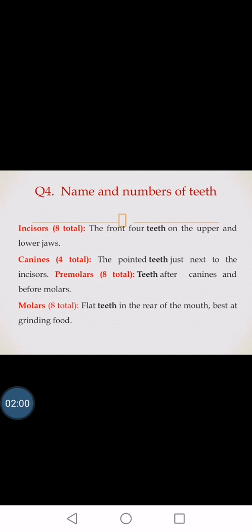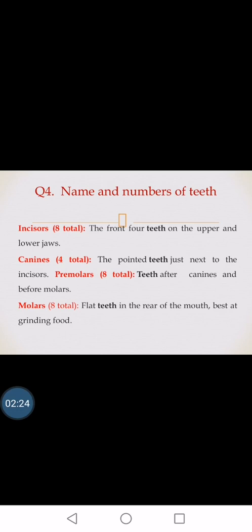There are different names and numbers of teeth. The front teeth, when we open our mouth, in the lower and upper jaw, the front four teeth are called incisors, and in the upper and lower jaw combined they total 8. Then canines, total 4.